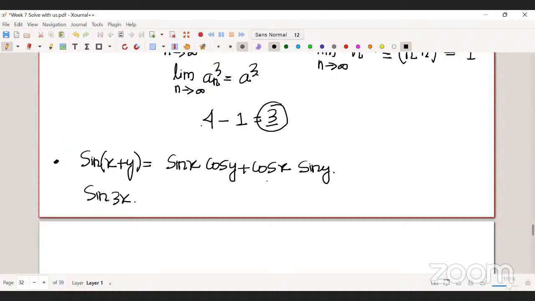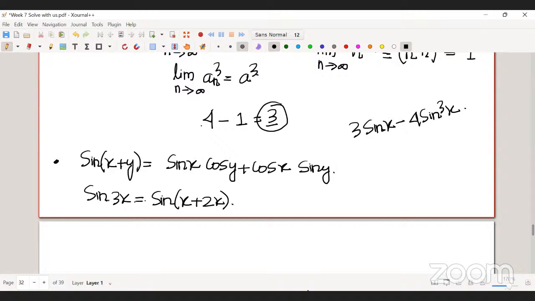Sine 3x you can split as sine of x plus 2x. So eventually what you want to show is that sine 3x is nothing but 3 sine x minus 4 sine cube x.